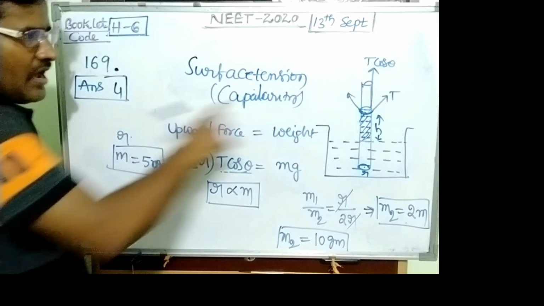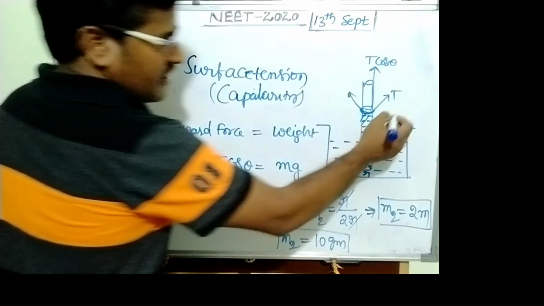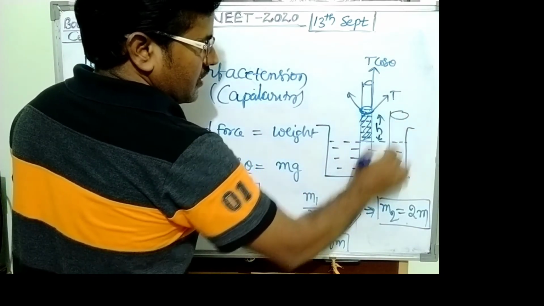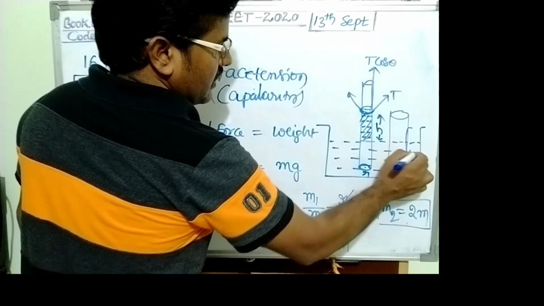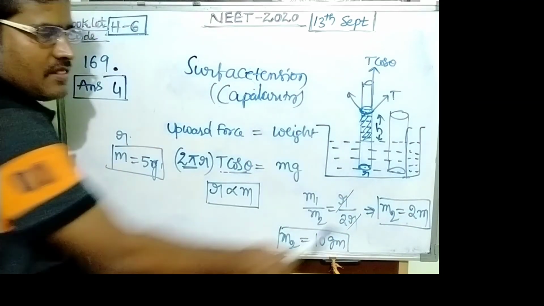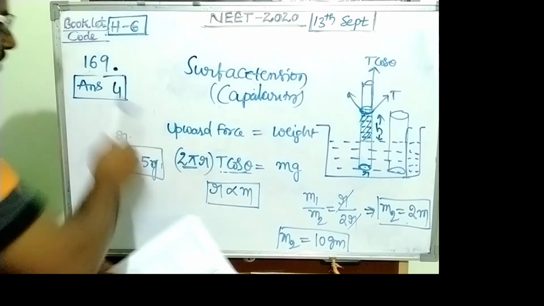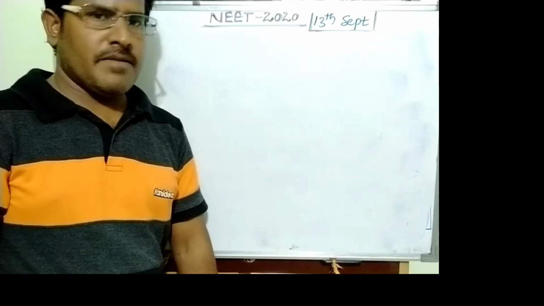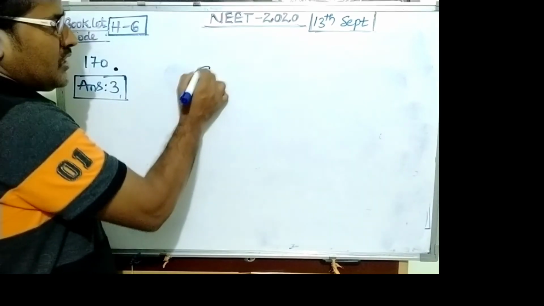So 5 gram of mass is raised when the radius of the tube is r. The radius is doubled. In that condition, the amount of liquid raised in the tube is 2m, so that is 10 gram. Answer becomes 4. Question number 170. Answer becomes 3. This 170 question is very simple.